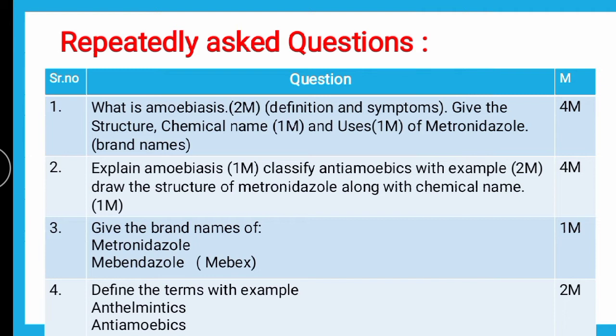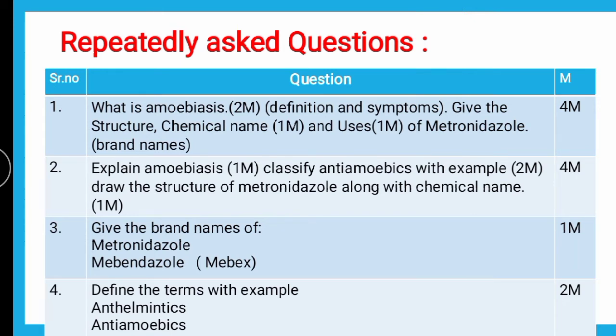When it comes to an MCQ sort of exam, a number of questions are possible. They may give a definition like, gastrointestinal infection caused due to Entamoeba histolytica is dash, or gastrointestinal infection caused due to a protozoan parasite called Entamoeba histolytica is dash, or amoebiasis is caused due to a protozoan parasite named dash.